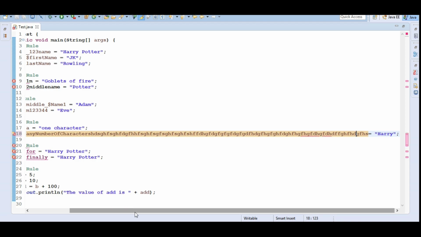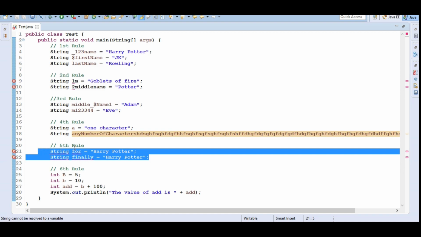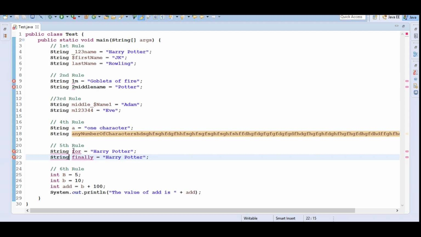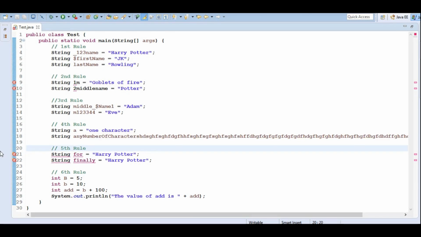And rule 5 says we cannot use reserved Java keywords. Here for and finally are reserved Java keywords. Hence we are getting a compile time error on line number 21 and 22. And rule 6 says that identifiers in Java are case sensitive.